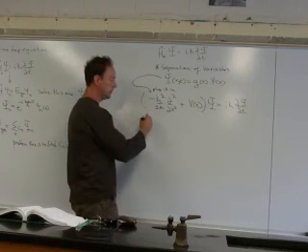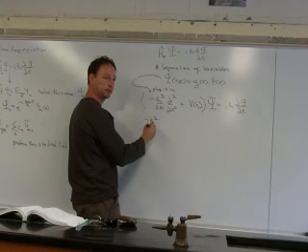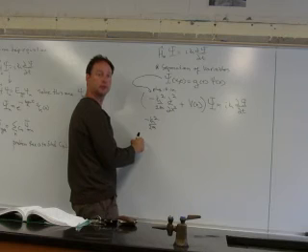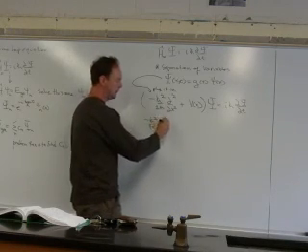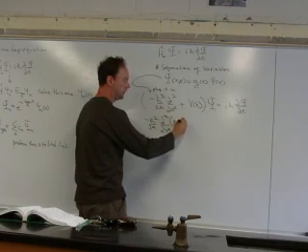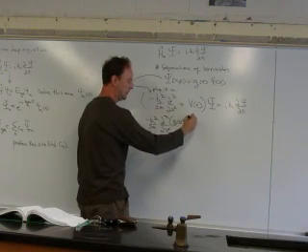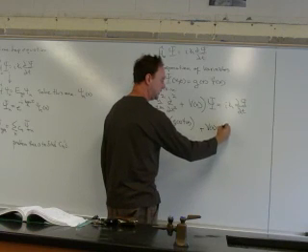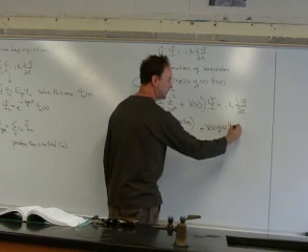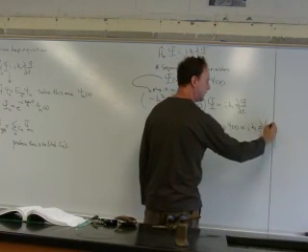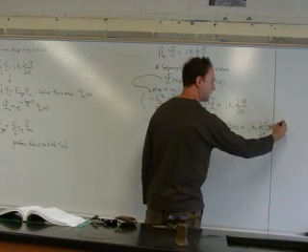Negative h bar squared over 2m. Look, I don't want to do it, but I'll do one more step. Partial squared with respect to x squared of psi of x times g of t, plus V of x times g of t times psi of x. That equals i h bar partial with respect to t of g of t, times psi of x.